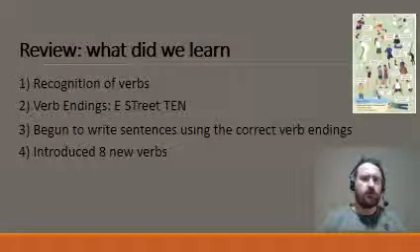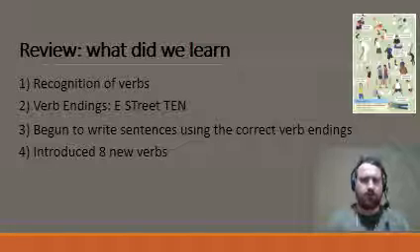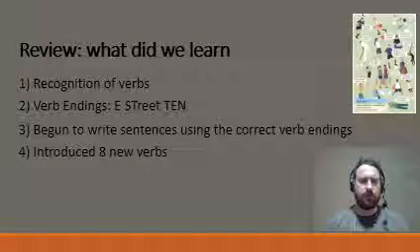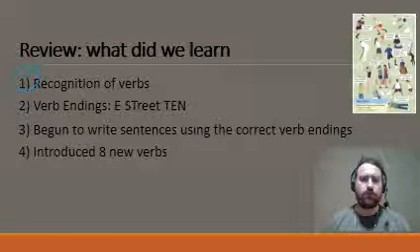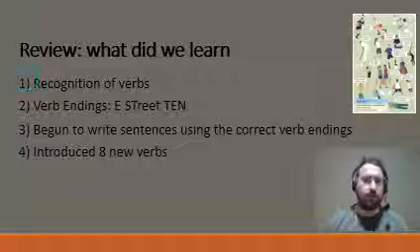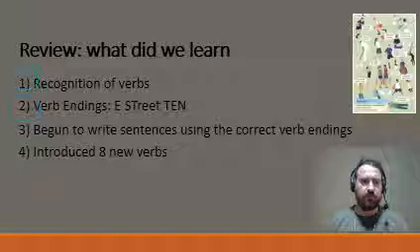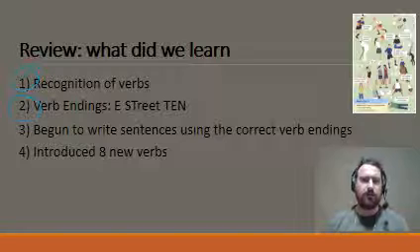So this concludes our lesson today on verbs. So just in review, first of all today we learnt how to recognize a verb. So looking at that in English we put the word to at the front, so to play, to learn, to run, to dance, to sing. We learnt that when we're using these verbs in German, we chop off the en and we put on the correct verb ending depending on the pronoun.